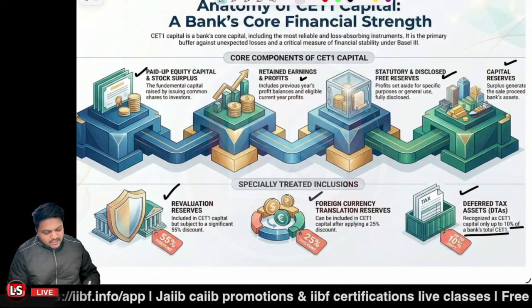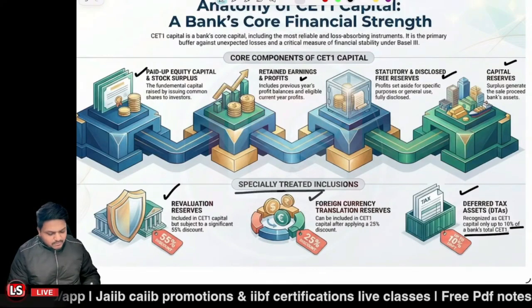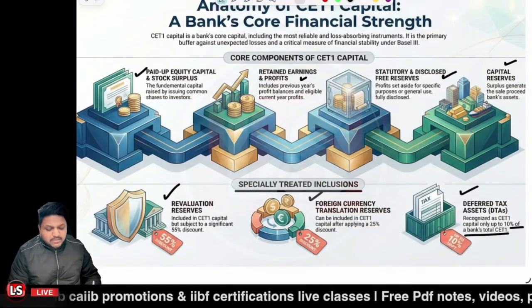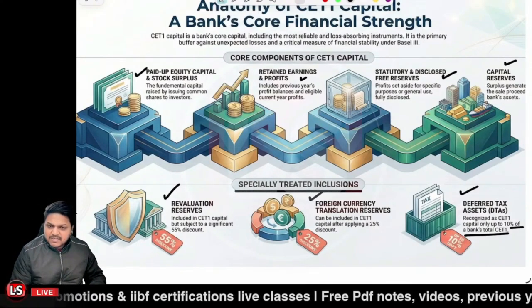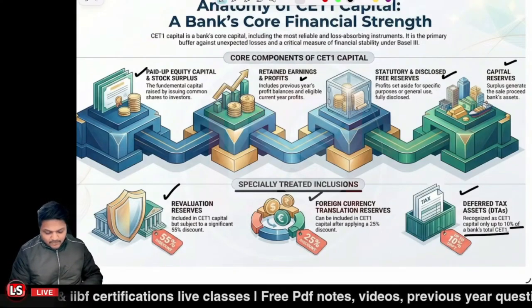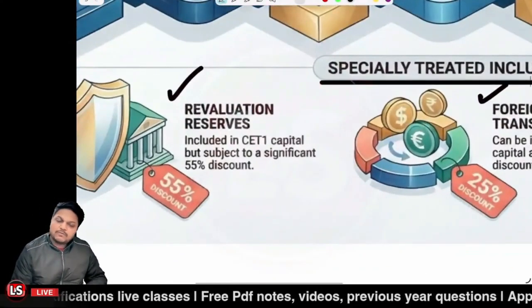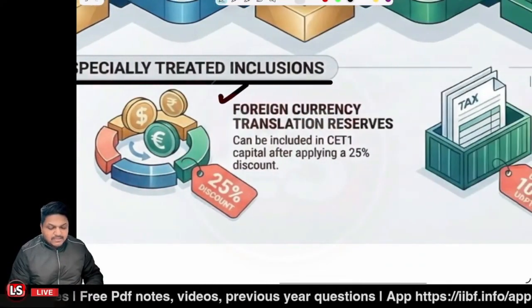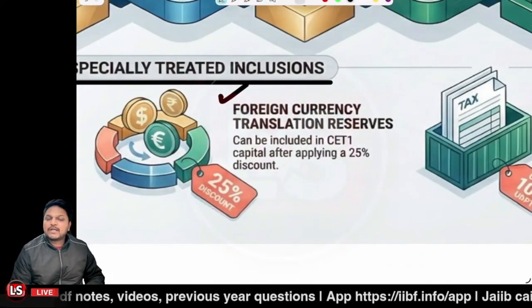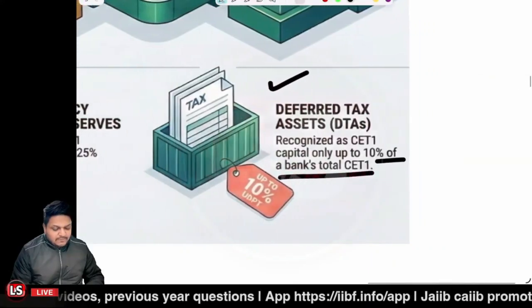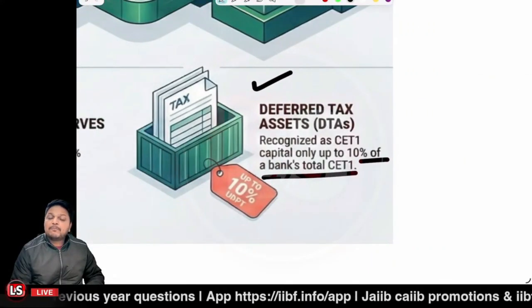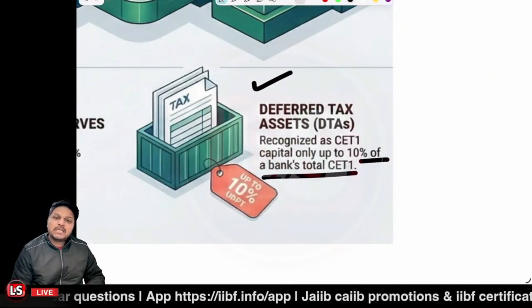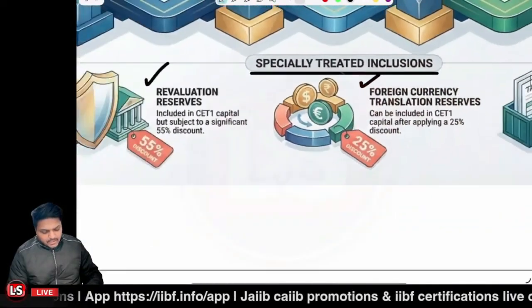So these are the specially treated inclusions. Why specially treated? Because in this scenario there are limits: revaluation reserves are discounted by 55%, foreign currency translation reserves are discounted at 25%, and deferred tax assets can be up to 10% of the total CET1 capital, right? So that's the case.